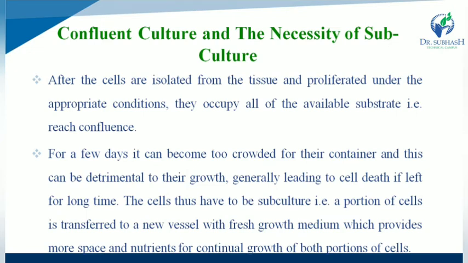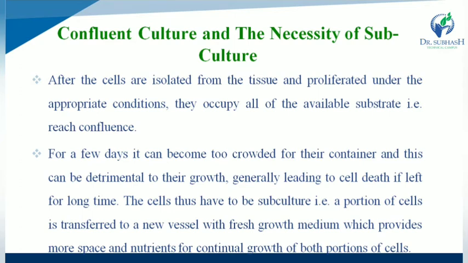So confluent culture and necessity of subculture. After the cells isolated from tissue have proliferated under the appropriate condition, they occupy all of the available substrate. It can become too crowded for their containers, which is detrimental to their growth and generally leads to cell death if left for a long time.